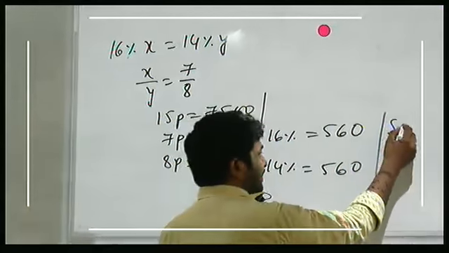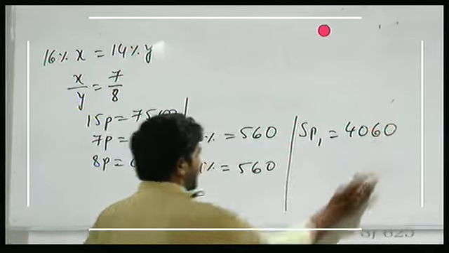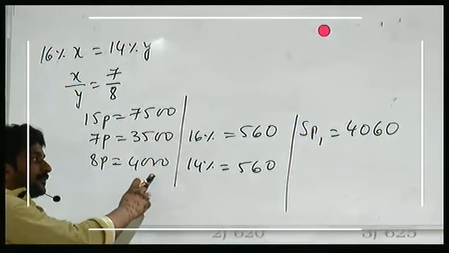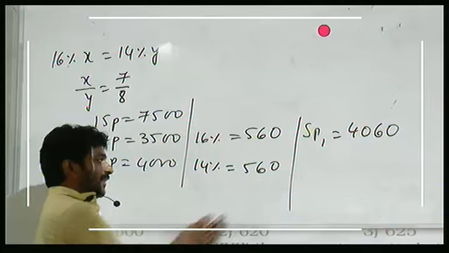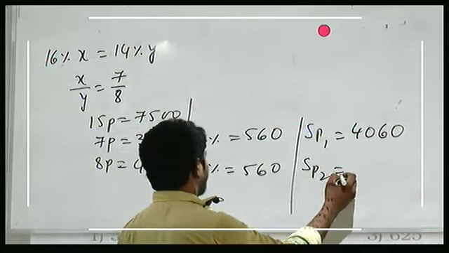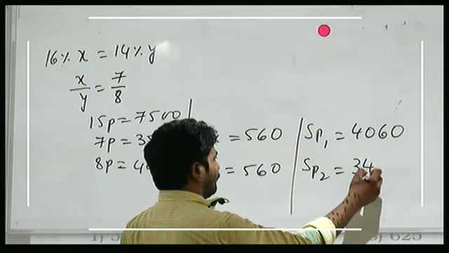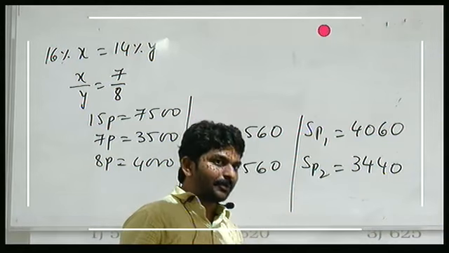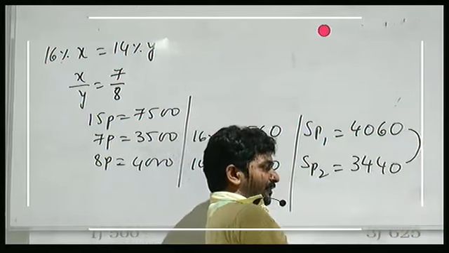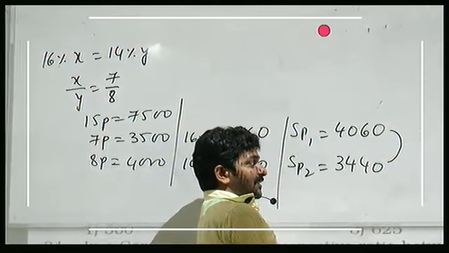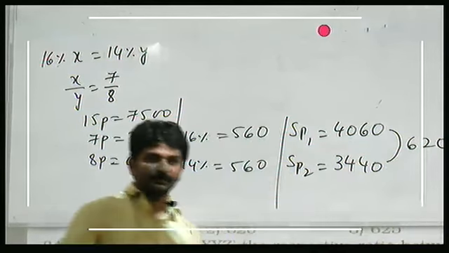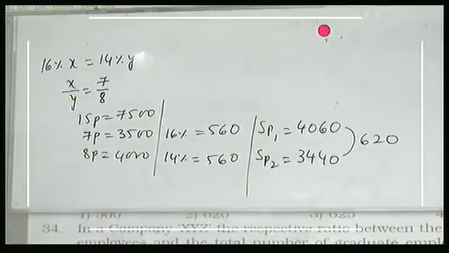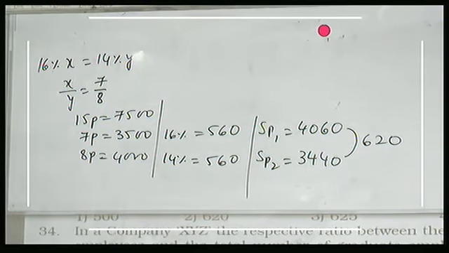What about total selling price in first case? 4060. Cost price is 4,000. Loss is 560. Selling price in second case is 3,440. We are asked about difference in their selling prices. Difference between these two numbers. How much is that? 620. 620 is your answer. Remember, you are not asked about difference in their cost price. That is different from difference in their selling price.